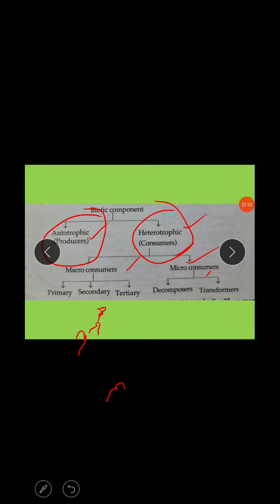Therefore, in this ecosystem, the food chain is based on herbivores. Herbivores are considered the important consumers. Therefore, this is classified as the grazing food chain.